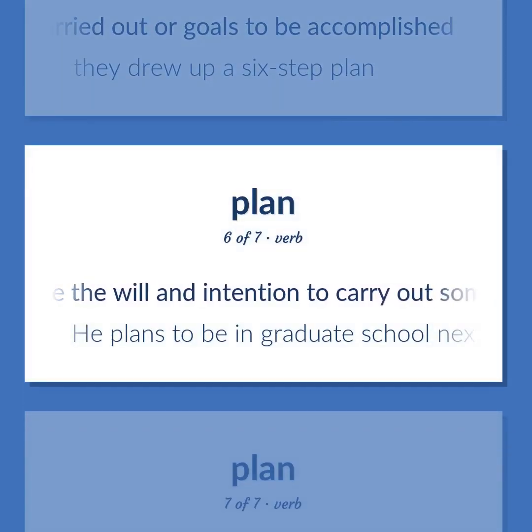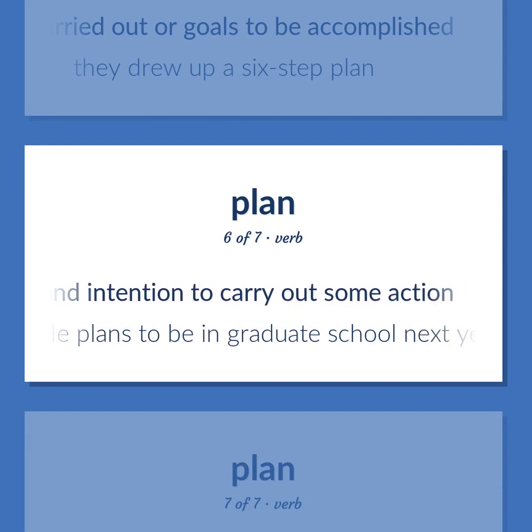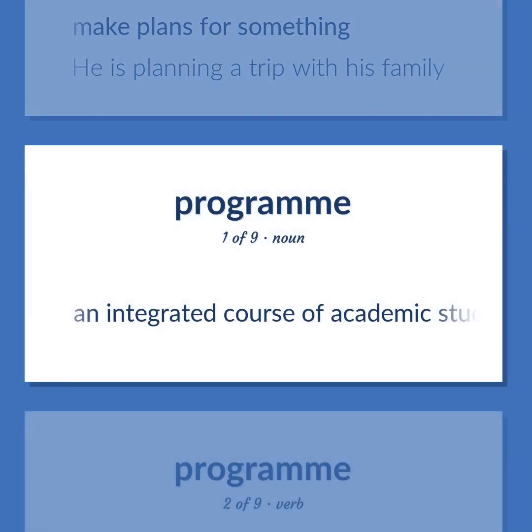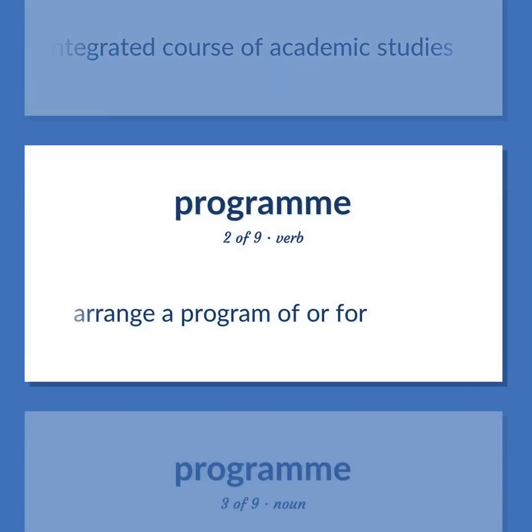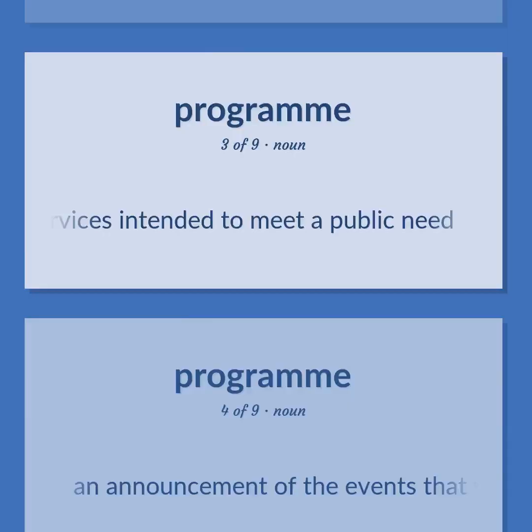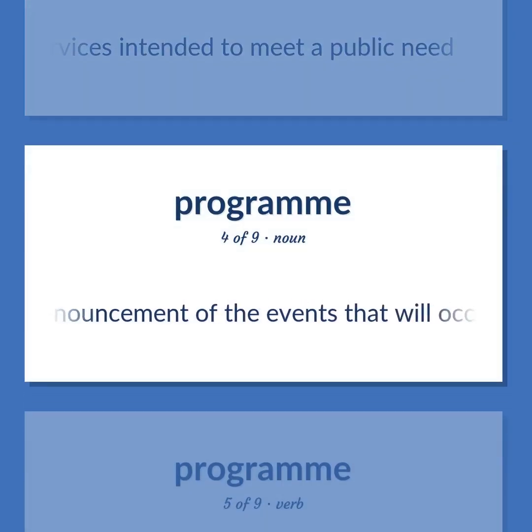Have the will and intention to carry out some action. He plans to be in graduate school next year. Make plans for something. He is planning a trip with his family. An integrated course of academic studies. Arrange a program of or for. A system of projects or services intended to meet a public need. An announcement of the events that will occur as part of a theatrical or sporting event.